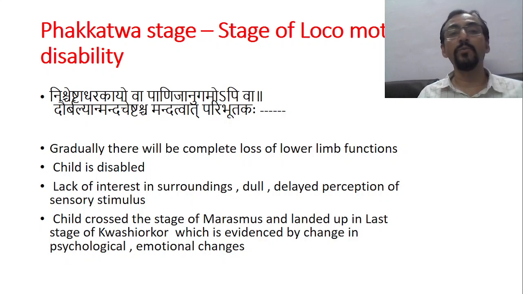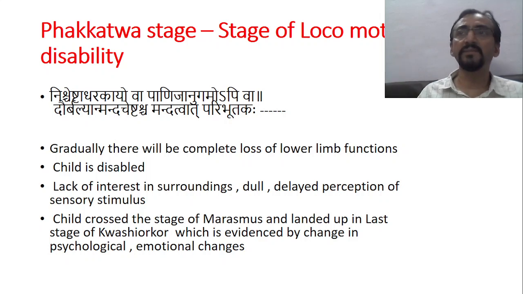Nicheshta adakayo va pani janu gamopi vaha daurbalyat mandacheshtasya mandatvat paribhutakaha. So gradually there will be complete loss of lower limb functions. See why this is happening? Because pathology is progressing. There is continuous neuronal damage because there is no nutrition. There are deficiency symptoms, neuronal symptoms, bone symptoms, everything is coming. Because of that, in the beginning, lower limb functions now stop. Disability is there. So, nicheshta adakayova.